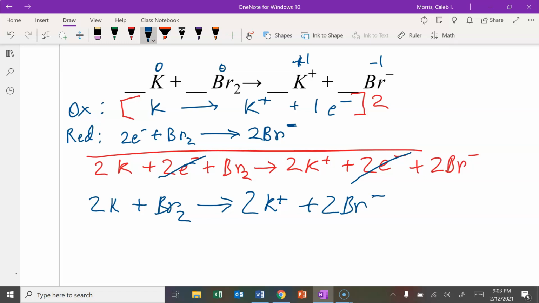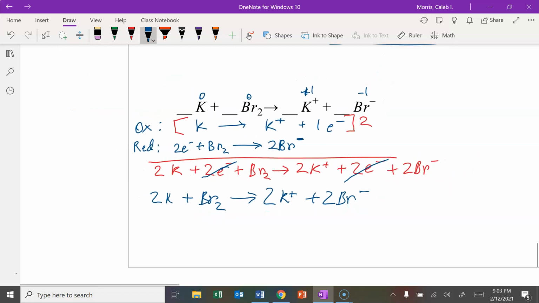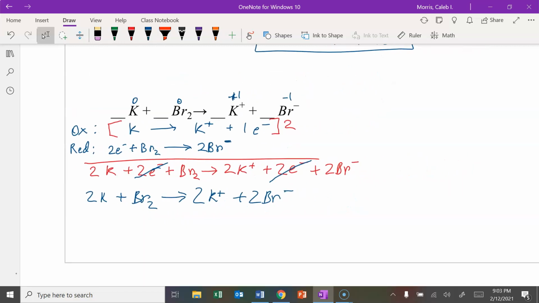You ought to be able to work through all of the practice now, assigning oxidation numbers, deciding whether oxidation or reduction is happening, balancing a redox reaction in several different formats. Let us know if you have any questions.